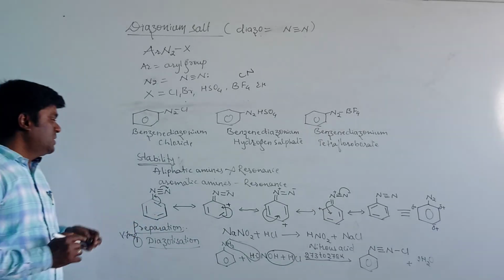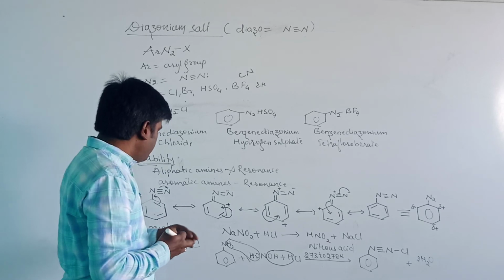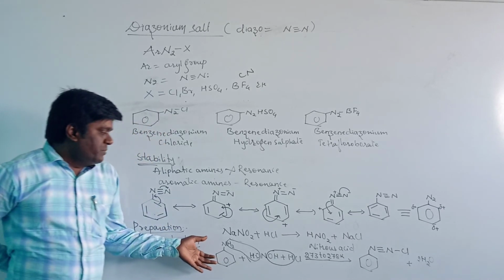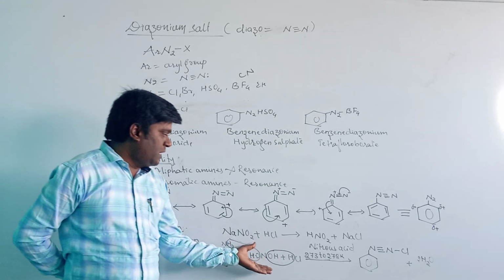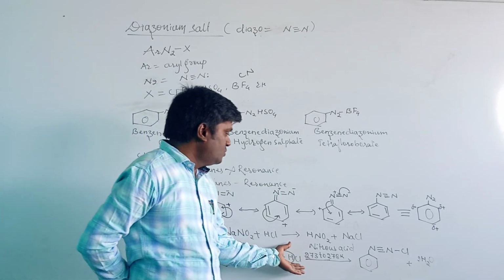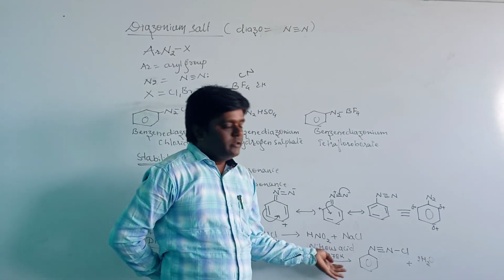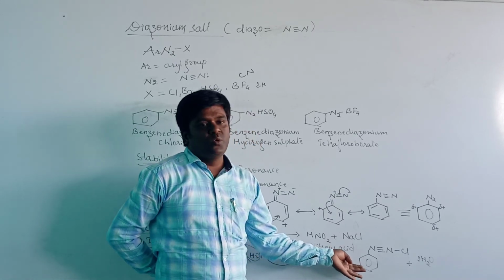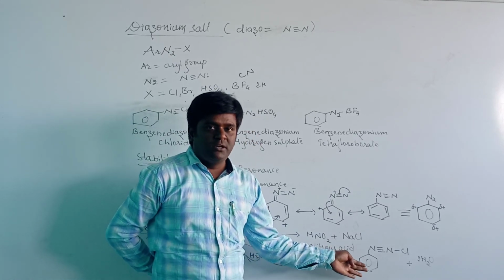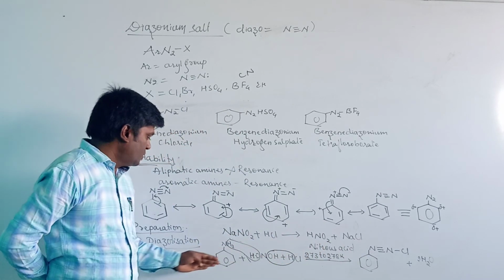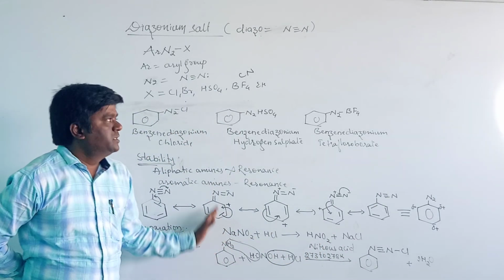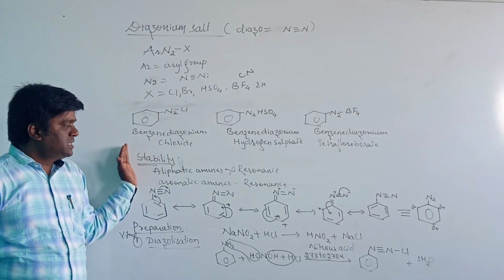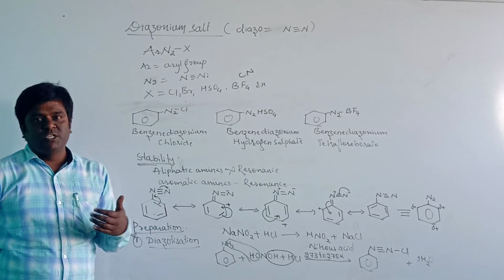Once again I will repeat. When primary aromatic amines react with nitrous acid at 273 to 278 Kelvin, they give benzene diazonium chloride, or benzene diazonium salt, and the reaction is known as the diazotization reaction. This is about today's class. In the next class we will discuss the next topic. Thank you.